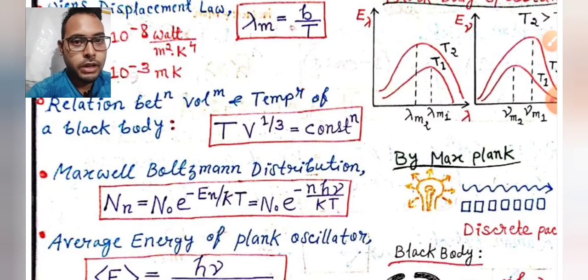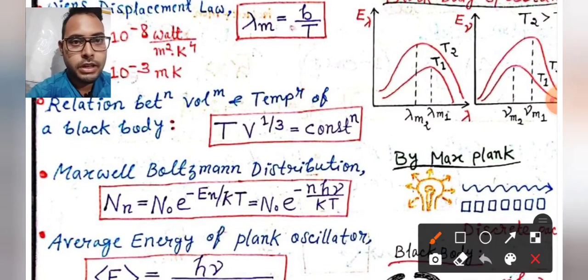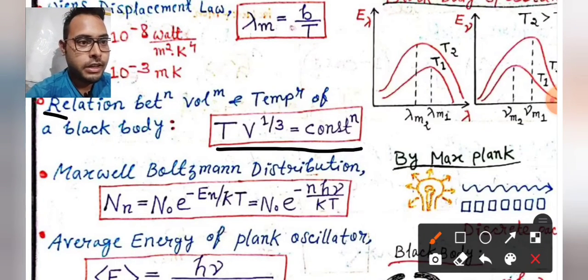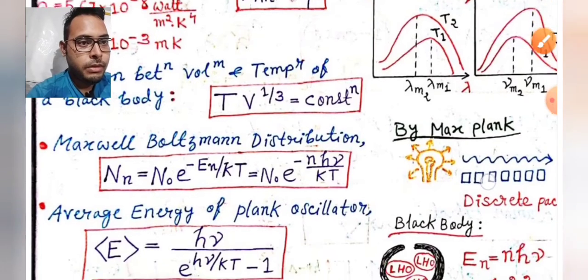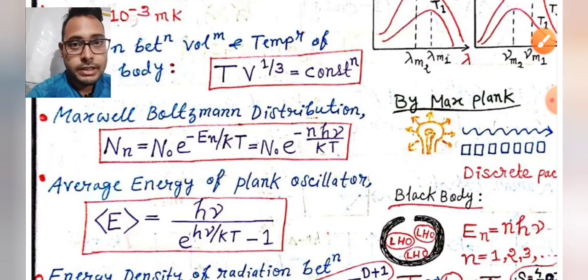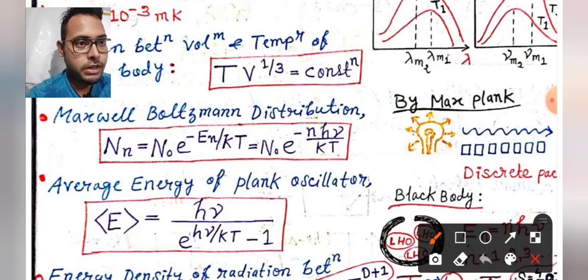And we have also learned the relation between volume and temperature of a black body, and how energy is discrete according to Max Planck's theory. We have also learned this, which is very important.